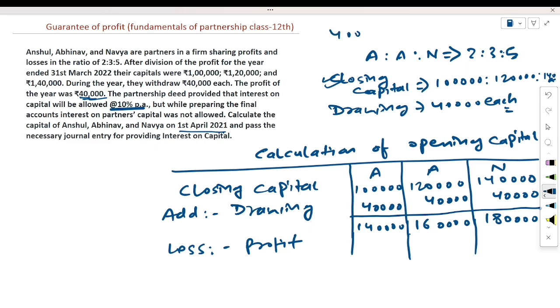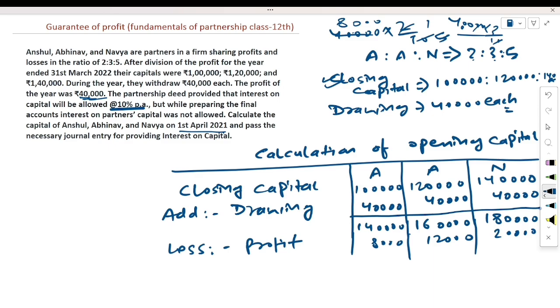A's profit is 2 upon 5, that is 8,000. B's profit is 3 upon 10 of 40,000, which is 12,000. And what will be the profit here? 20,000. This is their profit amount.